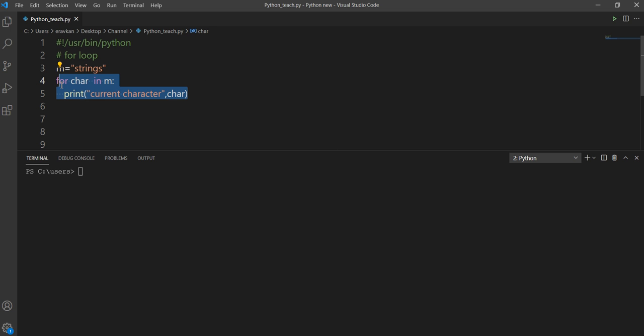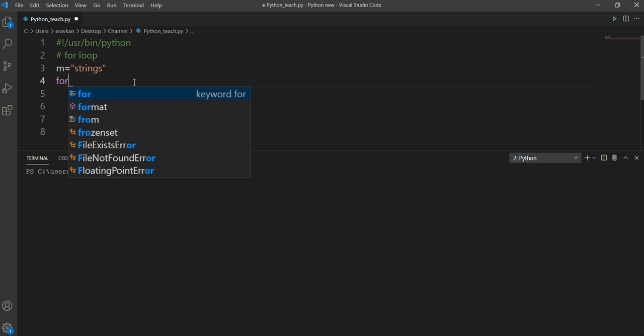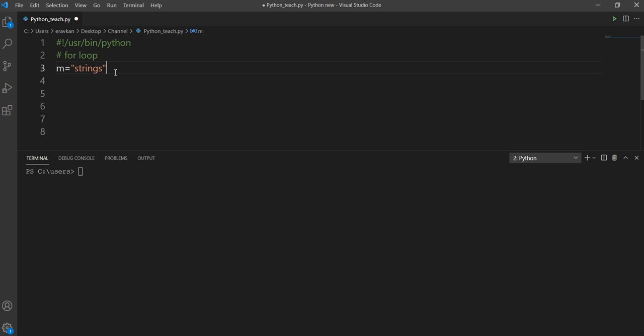Or I can do one more thing. This is my 0 position, 1 position. So how can I, using a for loop, refer to my string by using this position? This is 0, 1, 2, 3. Before starting the for loop in detail, we will discuss the range function, because you usually use the range function with the for loop. The range function is basically used to generate a sequence of numbers.